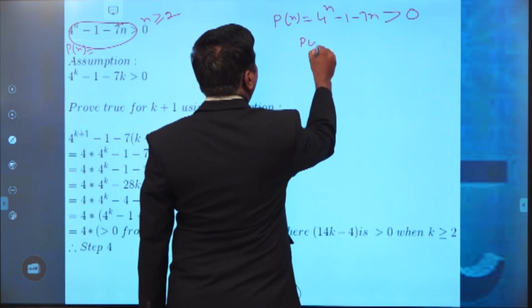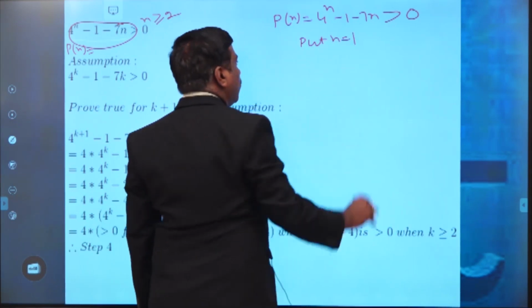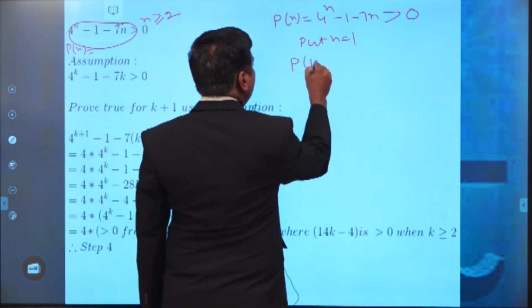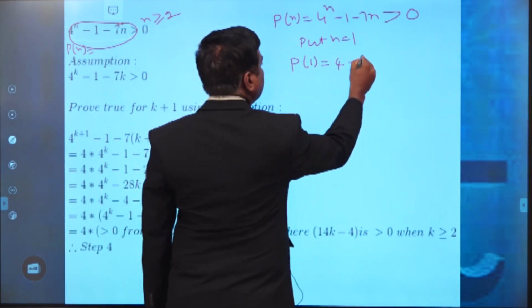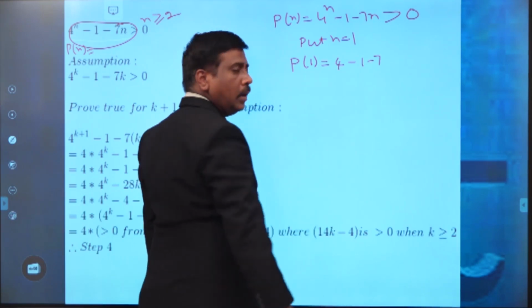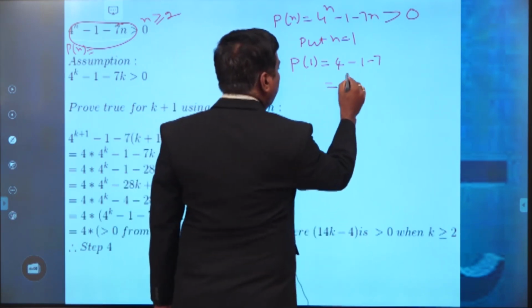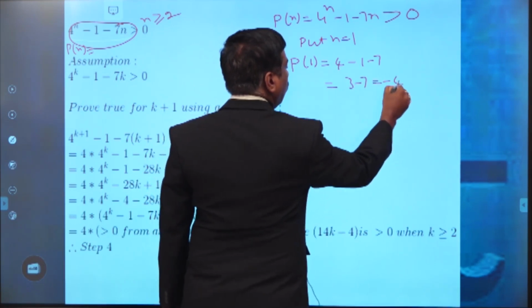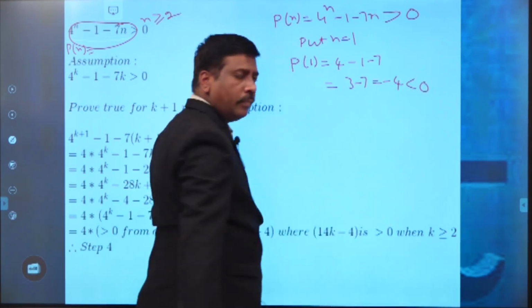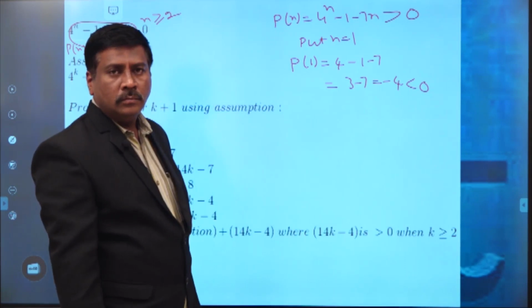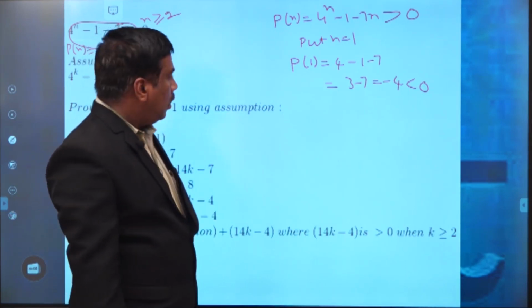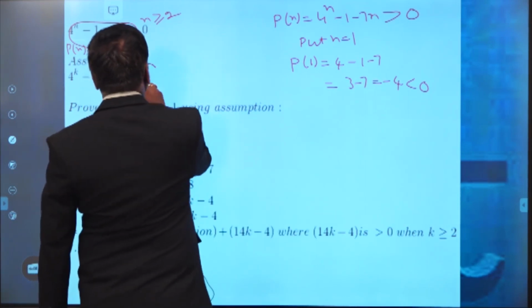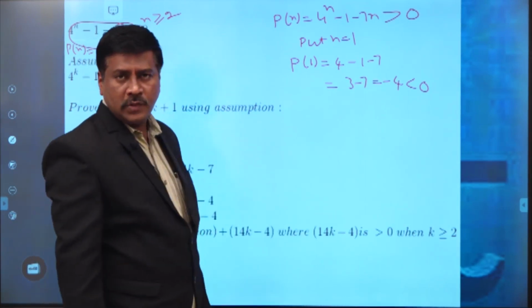Have to put n is equal to 1. Then P of 1 is equal to 4 minus 1 minus 7. Then this is equal to 4 minus 1, that is 3, minus 7, that is equal to minus 4, which is less than 0. All of you catch my point? So this value is less than 0, but here the condition given is that the value is to be greater than 0.